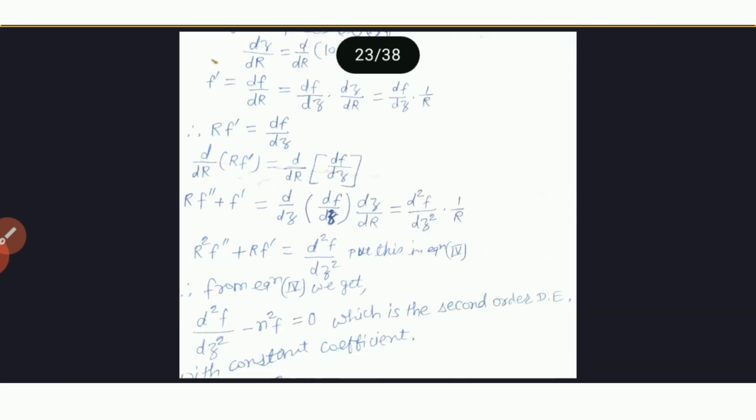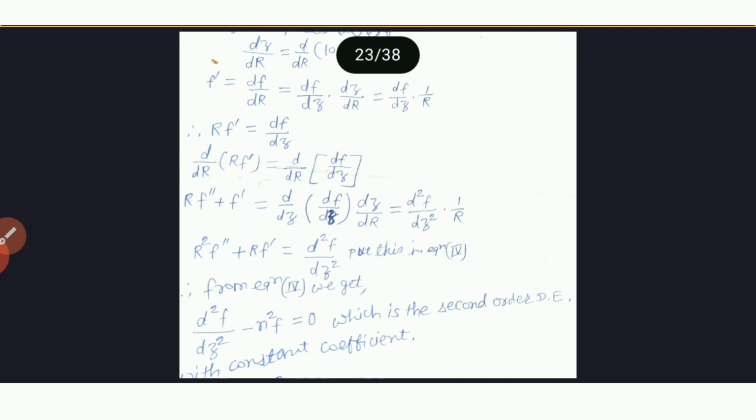Put this value in equation 4. So from equation 4, what we get? We get d2f by dz square minus n square f is equal to 0, which is a second order differential equation with constant coefficient.